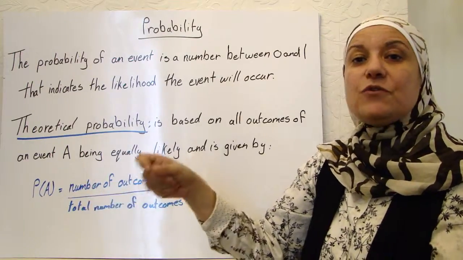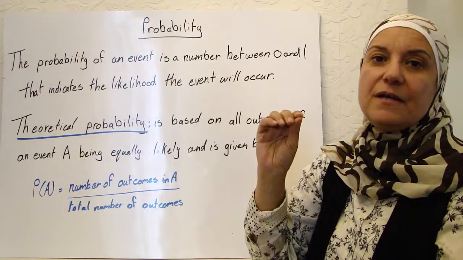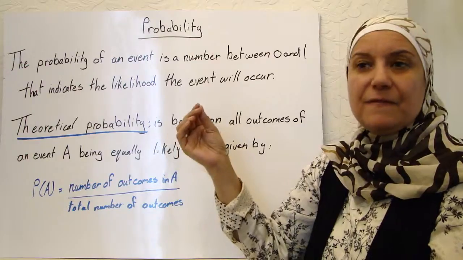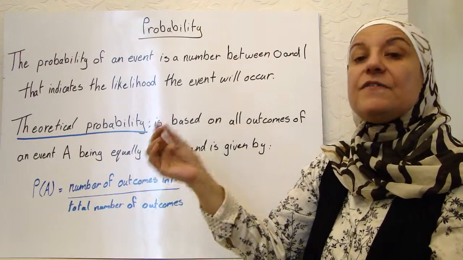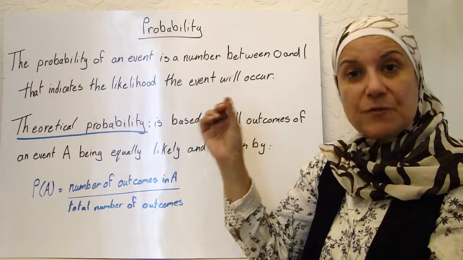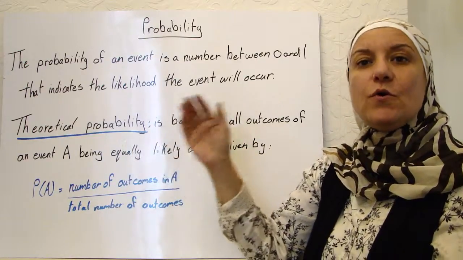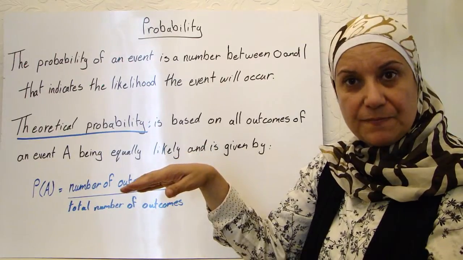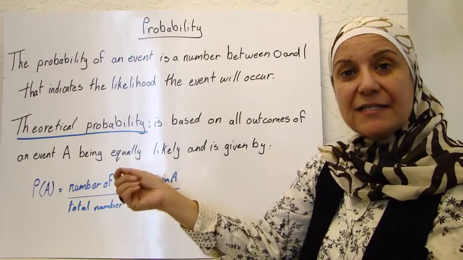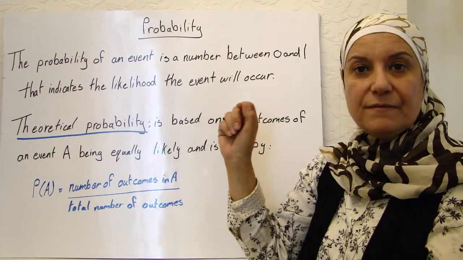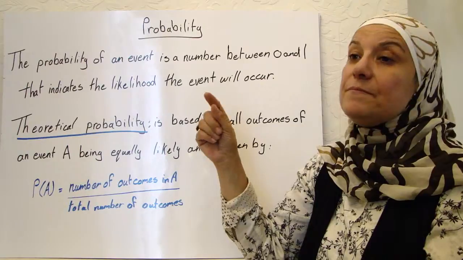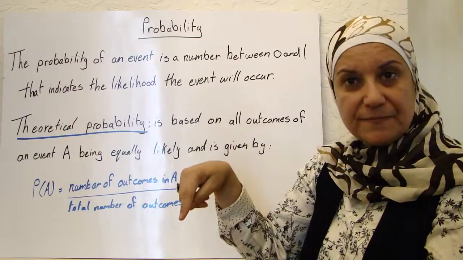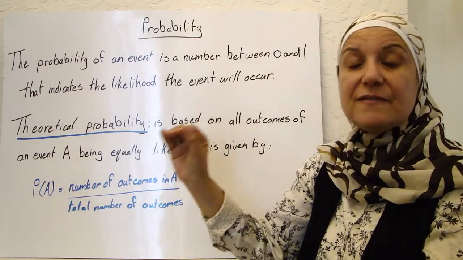Such as, if you draw a card from a standard card deck and you want to have a spade, how many spades are there? There are 13 spades. So the probability of having a spade is 13 over the whole 52. That is a probability that is never going to change. What is the probability, if you throw a dice, that you're going to have a 1? It is 1 over 6 because you have 6 faces for the dice. That's a probability that is always going to be the same.